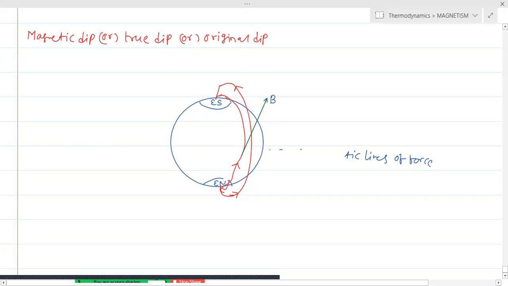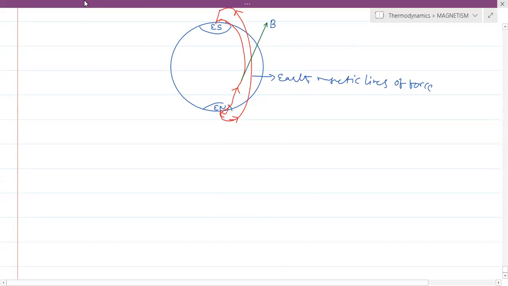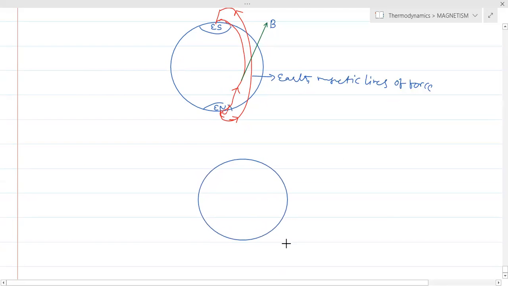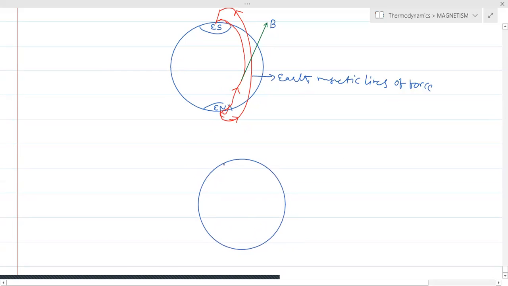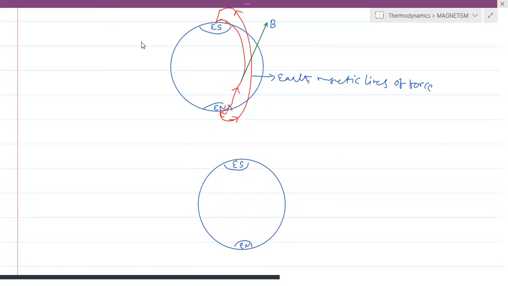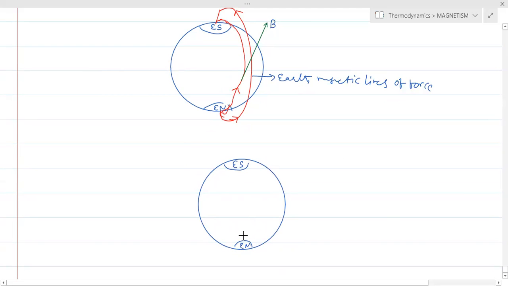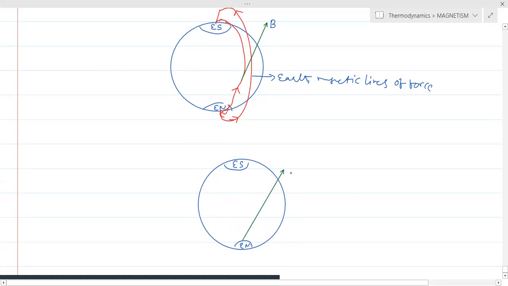So for your reference, again I am taking another diagram for the Earth. For example, this is the Earth we are taking, and we are calling this the Earth South Pole, and this is the Earth North Pole. And just now, we got the magnetic field direction at a location in this way. This is the B.